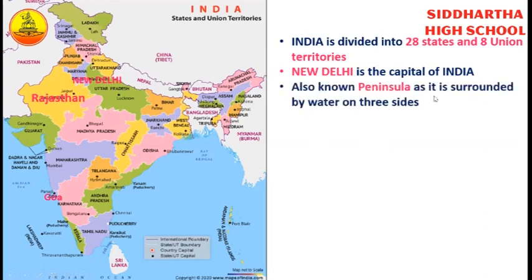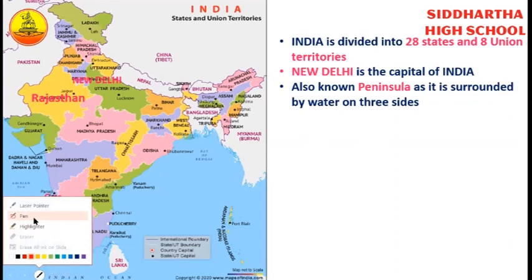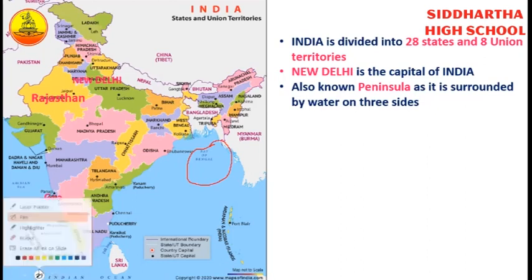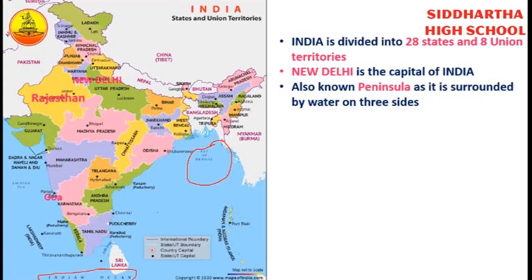India is also known as a peninsula as it is surrounded by water on 3 sides. Okay, see here, children. Towards the east we have the Bay of Bengal. Towards the south we have the Indian Ocean. Towards the west we have the Arabian Sea. Right, children? So as it is surrounded on three sides by water, it is also known as a peninsula.